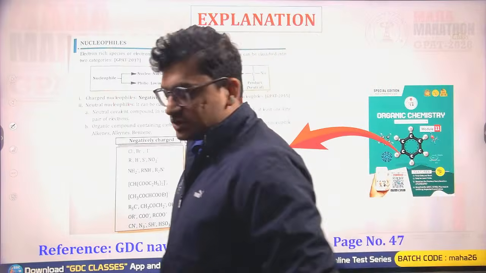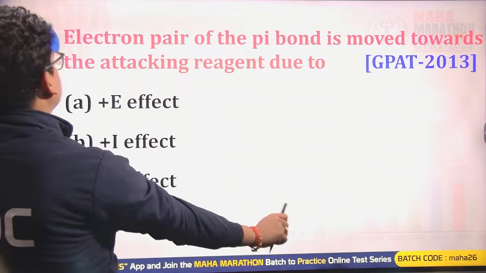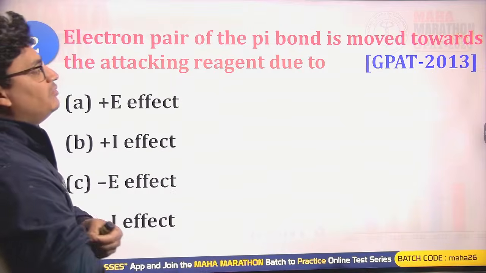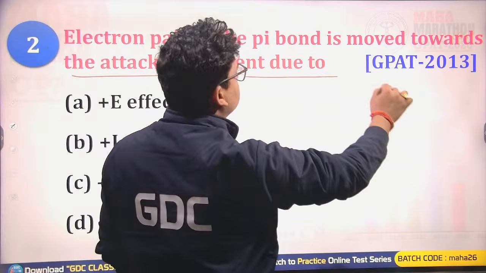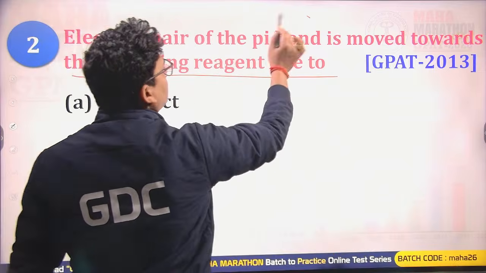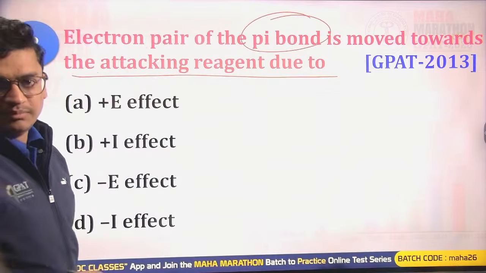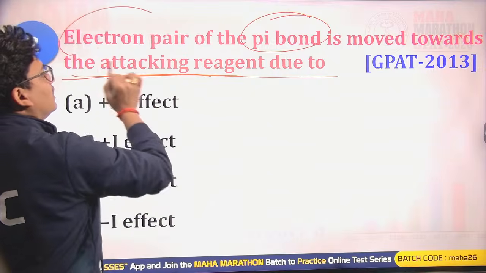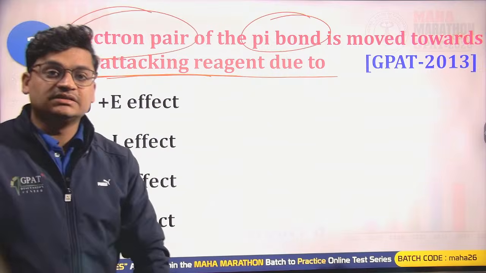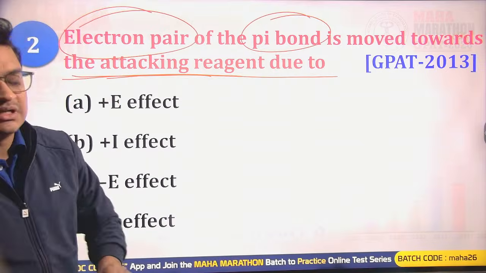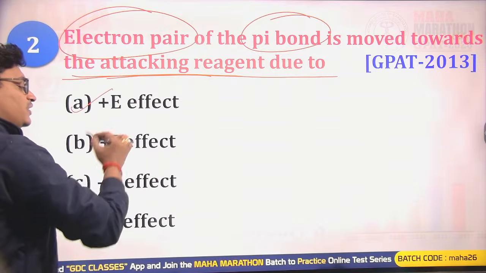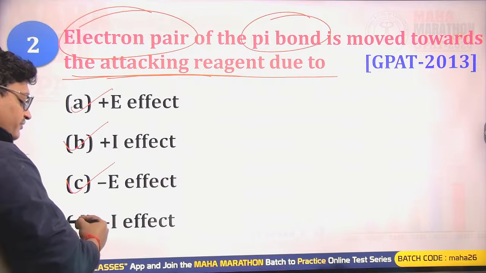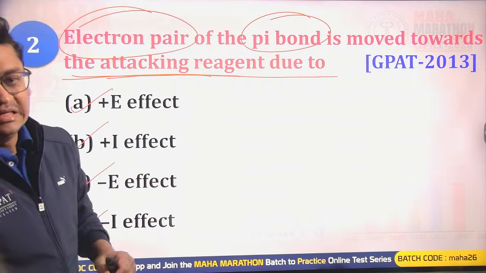Moving ahead, let's go to the next question. The next question is, the electron pair of the pi bond is moved towards the attacking reagent due to what? The pi bond of a compound is moving towards the attacking reagent, this phenomenon is known as: plus E effect, plus I effect, minus E effect, or minus I effect.